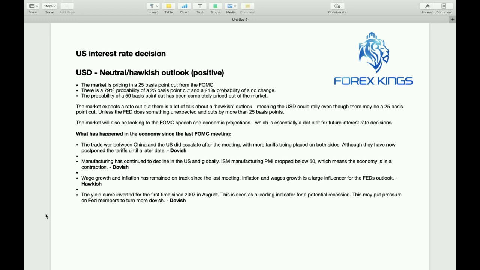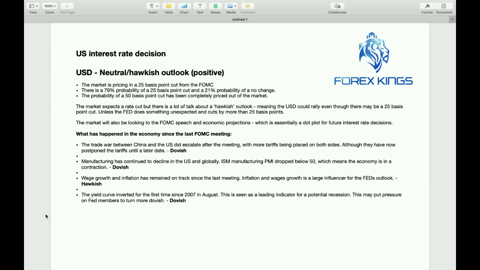However, the yield curve did invert for the first time since 2007 in August. So after the last meeting, the yield curve has inverted, and now this is a leading indicator for a potential recession. So this may put pressure on the Fed members to turn more dovish. Okay, so that's also adding dovish pressure. So there's a mixture there.